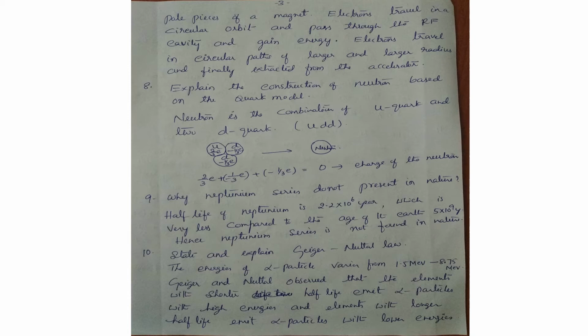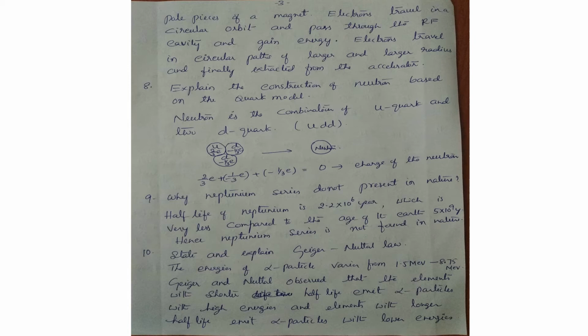When we add them together, we get charge 0. So the neutron is a chargeless particle. This is the quark model given for the neutron. If it is a proton, then the model is UUD, 2 up quarks and 1 down quark for the proton.